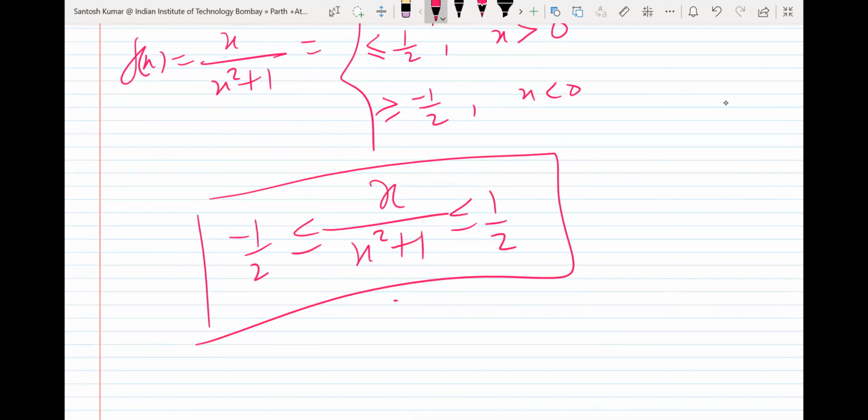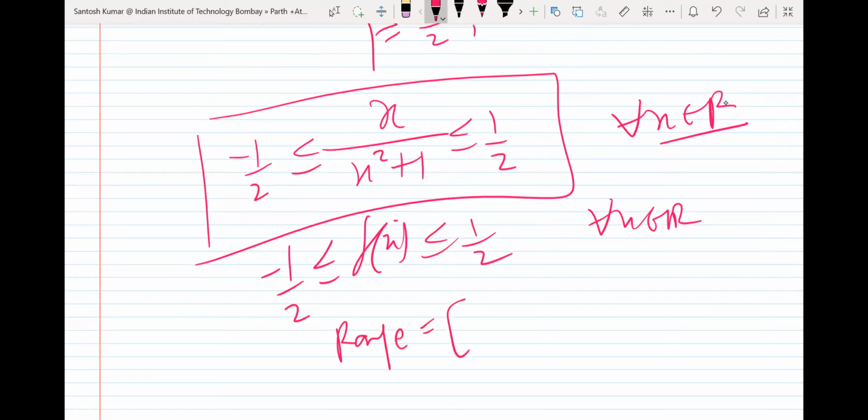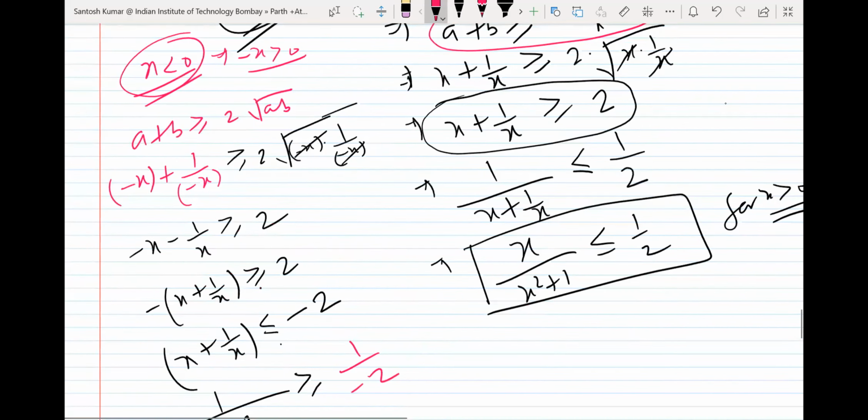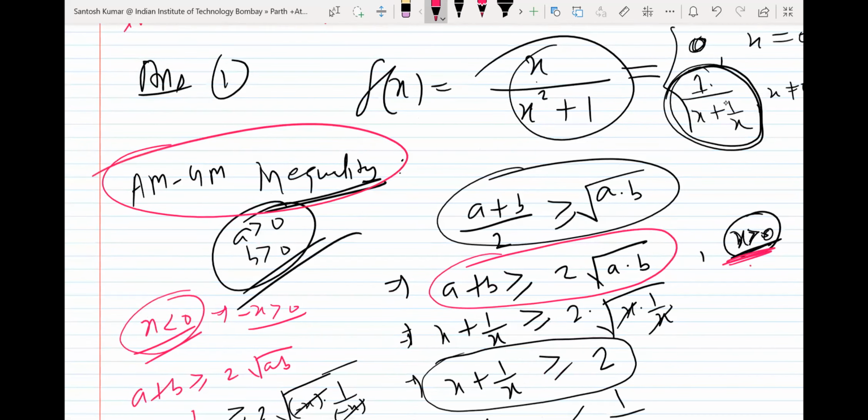So for all x belonging to real numbers, at a positive number it will give you a positive value less than half, at a negative real number it will give you a negative value more than minus half, at 0 it will give you 0. So f(x) is more than equal to minus half and less than equal to half for all x belonging to real numbers. So the range we get is minus half to half. Okay, so this is the range. This is one method, and I think this might be difficult for you. So let me do it another way. Here I used the AM-GM inequality.